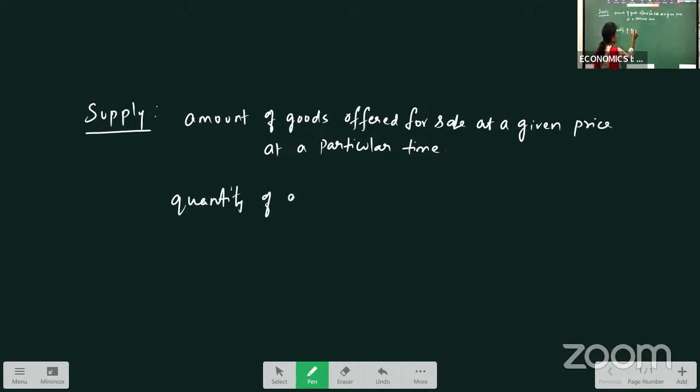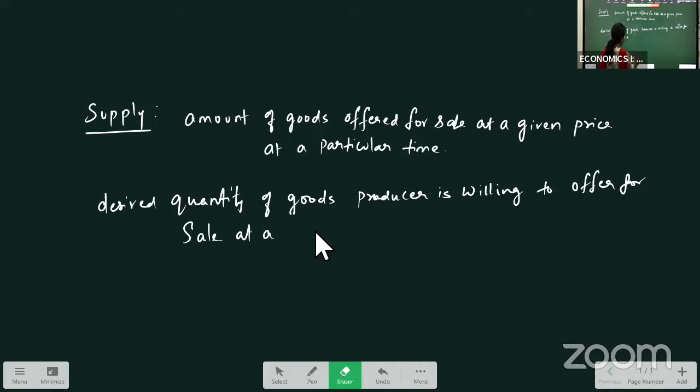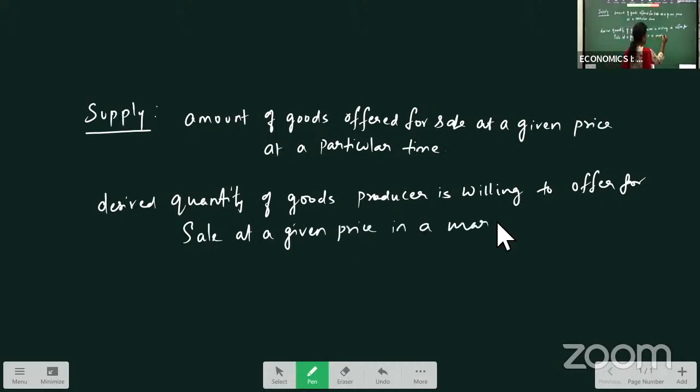desired quantity of goods the producer is willing to offer for sale at a given price in a given time, at a given price in a market.